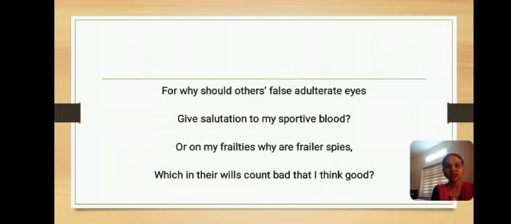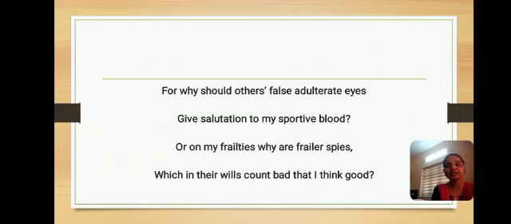Okay, for why should others' false adulterate eyes give salutation, give recognition to my sportive blood? Sportive blood means lustiness or his sexual adventures. So why are these false people recognizing my adventures, sexual adventures or lustiness, or on my frailties, meaning moral weakness, or on my frailties why are frailer spies, which in their wills count bad what I think good.